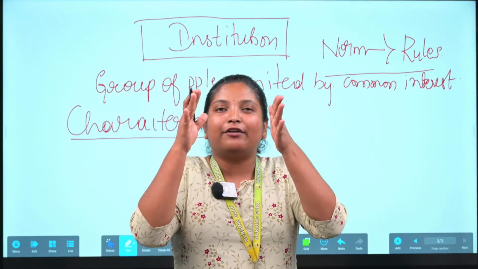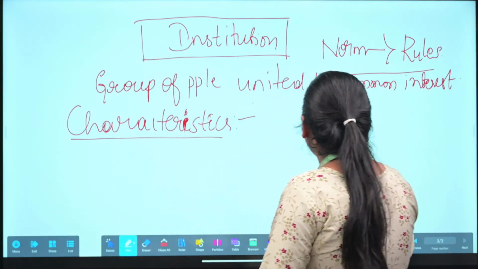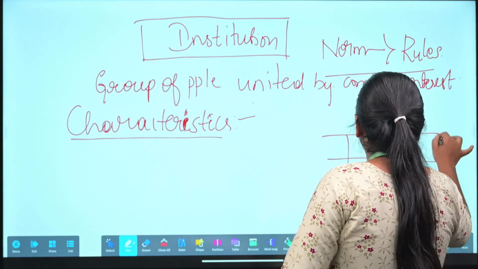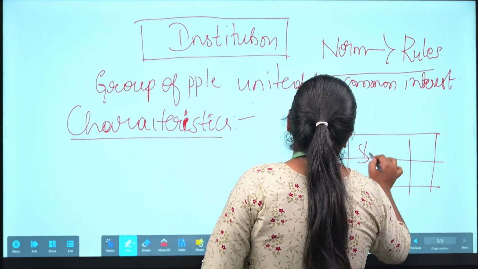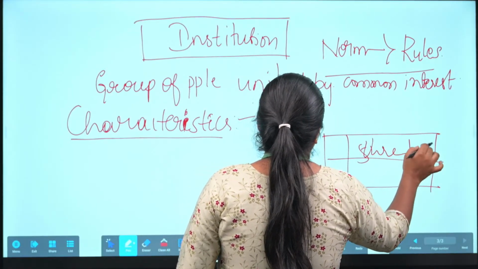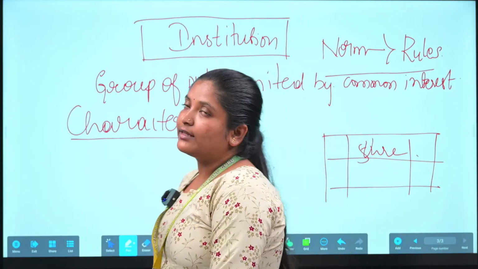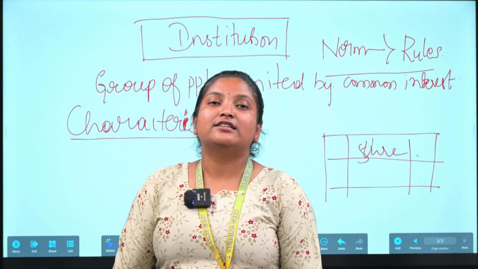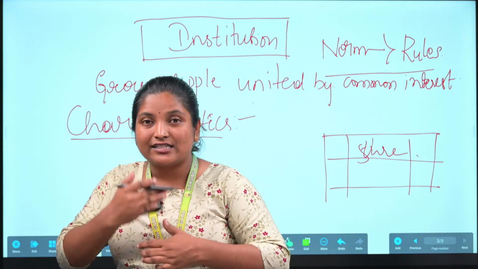For one institution, a permanent structure will be there. The structure will be permanent. The next one is that it fulfills specific needs and goals. So certain specific needs.